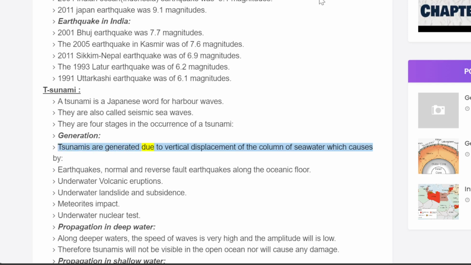Tsunamis are generated due to vertical displacement of the column of seawater, which is caused by earthquakes, normal and reverse fault earthquakes along the oceanic floor, underwater volcanic eruptions, underwater landslides and subsidence, meteorite impact, and underwater nuclear tests. Propagation in deep water. Along deeper waters, the speed of waves is very high and the amplitude is low. Therefore, tsunamis will not be visible in the open ocean nor will they cause any damage.